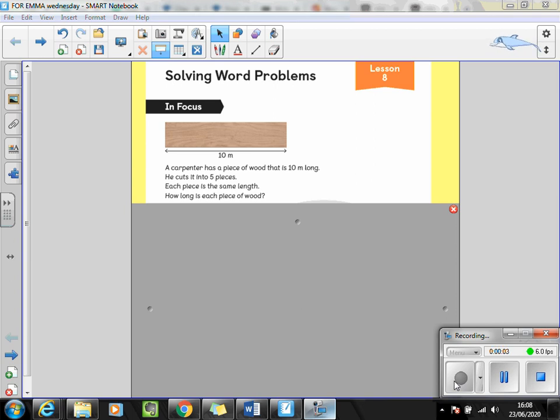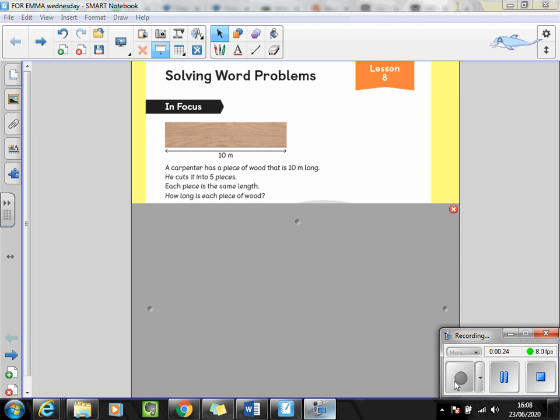Good morning, Year 2. It's Wonderful Wednesday, and today we're going to continue to develop our knowledge on measurement using length and height by solving some more word problems. Now, these word problems are different to yesterday because you need to use your knowledge of division and multiplication. Let's start by looking at our in focus task.